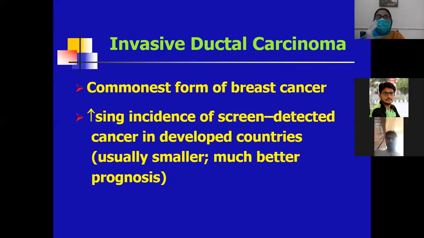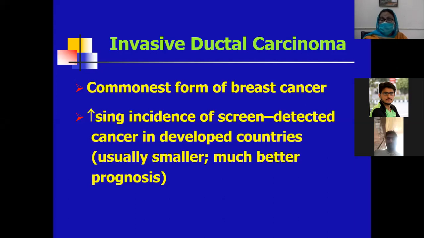Then we learned about the types of breast carcinoma. Breast carcinoma is divided into two types, the ductal and the lobular type. The ductal type is further divided into DCIS and the invasive type, and the lobular is also divided into two types, LCIS and invasive lobular carcinoma. Then we discussed DCIS.